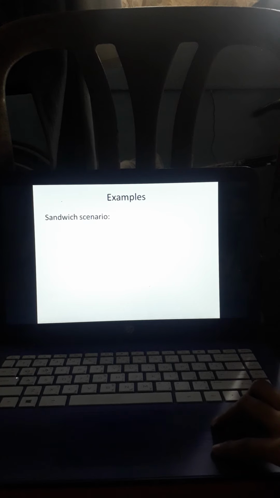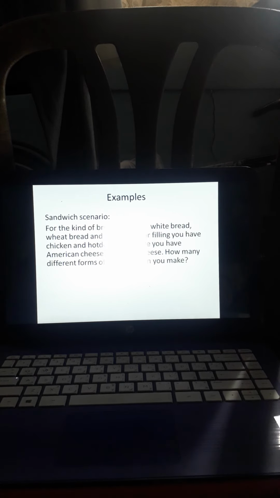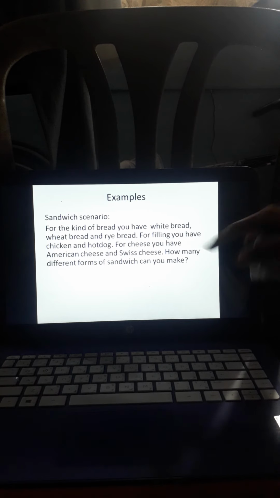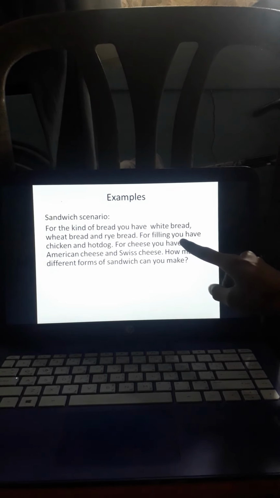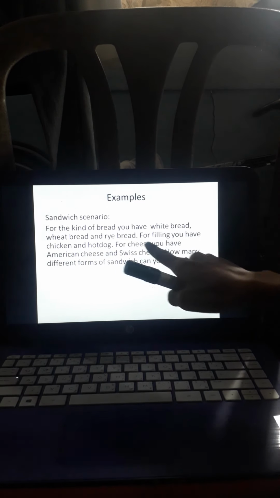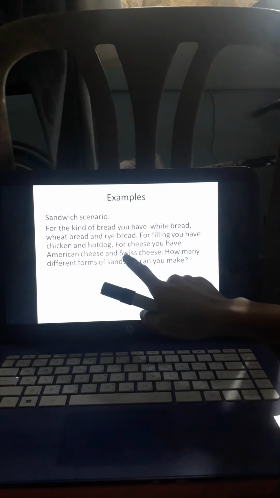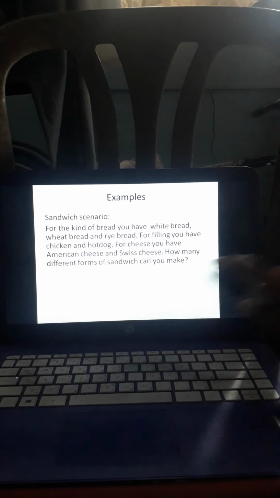Then, third example, sandwich scenario. Sa sandwich scenario naman po, ang given natin, okay, for the kind of bread, you have white bread, wheat bread, and rye bread. Okay, for filling, you have chicken and hot dog. For cheese, you have American cheese and Swiss cheese. How many different forms of sandwich can you make?